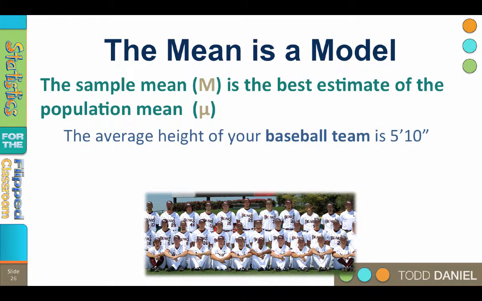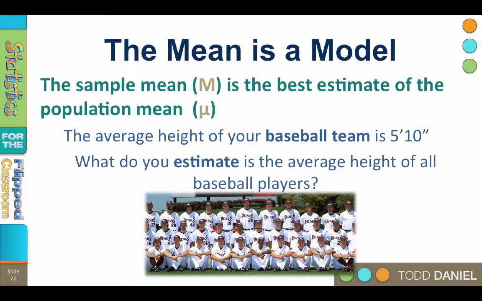So say that you measure and find out that the average height of your baseball team is 5'10". With only that information, what do you estimate is the average height of all baseball players? Your best estimate of the population mean is your sample mean, 5'10".